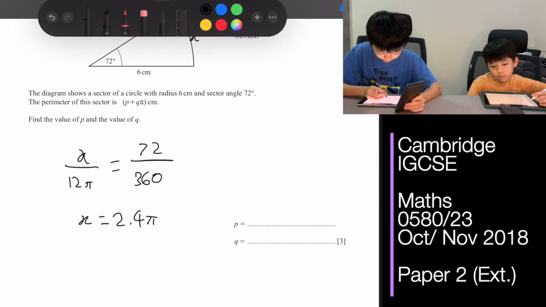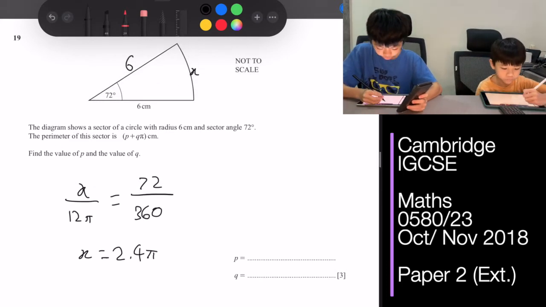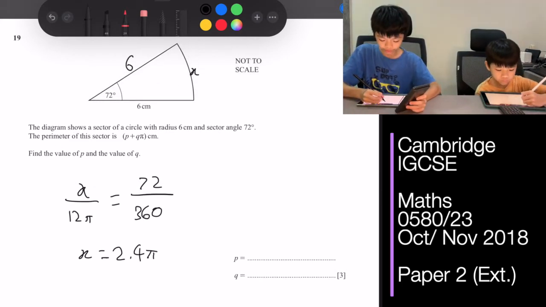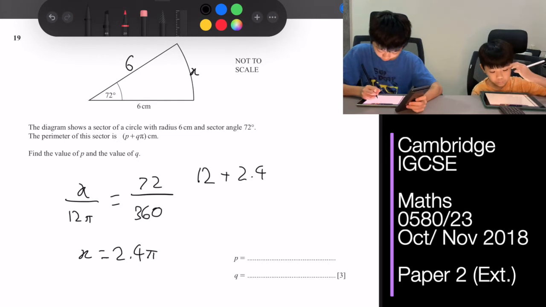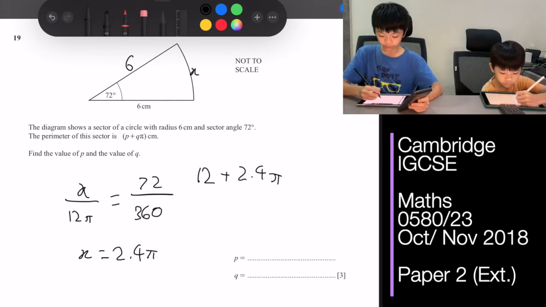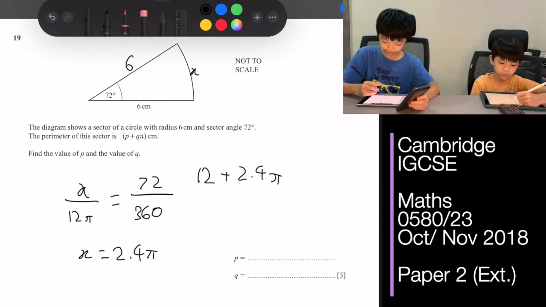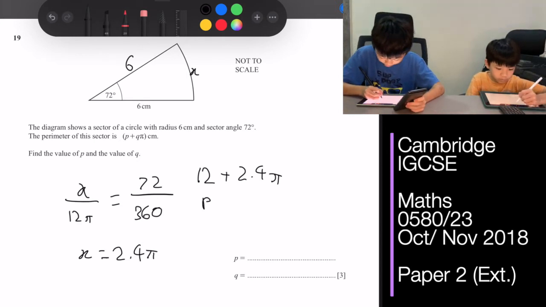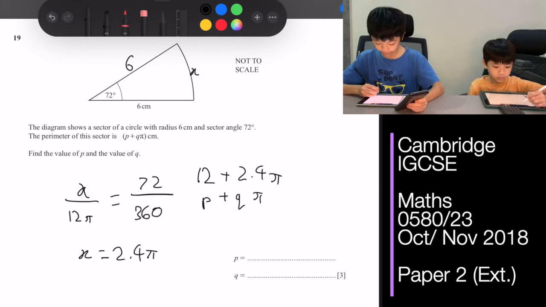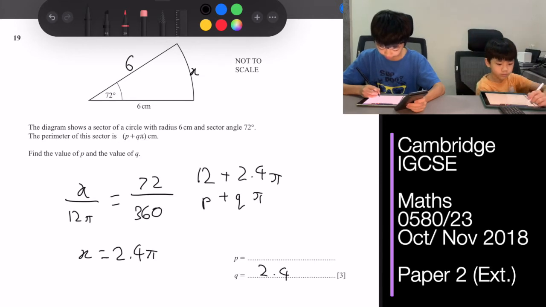Then two of these radii combined will become 12, plus 2.4 pi will become the perimeter of the sector. So if you compare them with p plus q pi, q is equivalent to 2.4 and p is equivalent to 12.